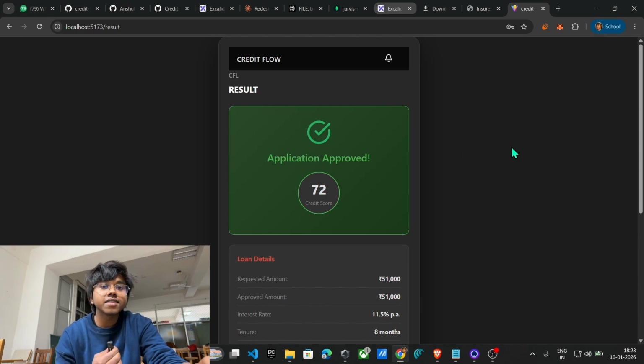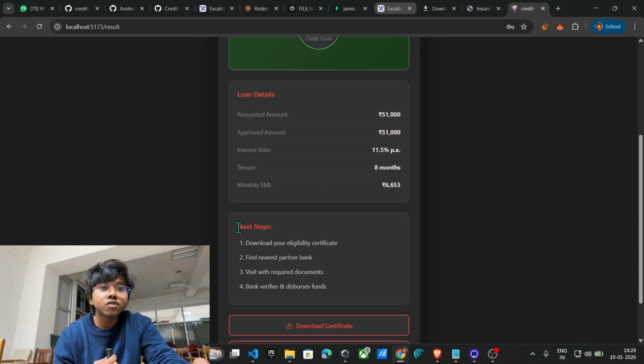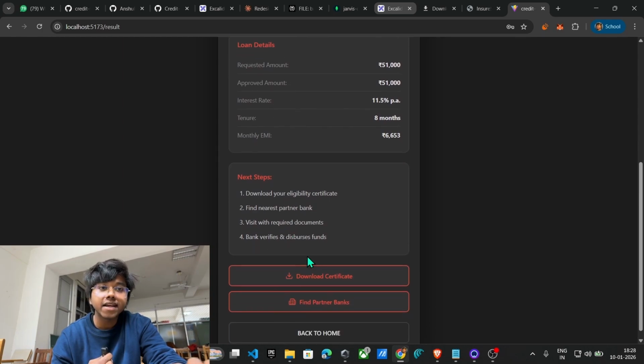Here you can see after processing, the result has come out and we have been approved for the loan, and the Creditflow score is around 72%, which is returned by the ML model. So the next step that the user will perform is to download this eligibility certificate from our application, which he can do right here.